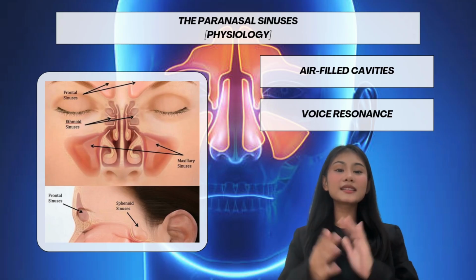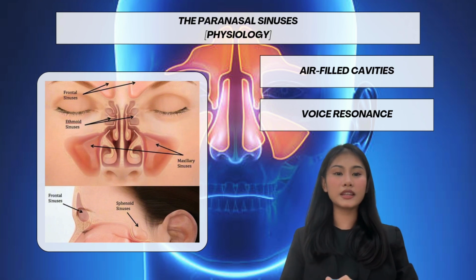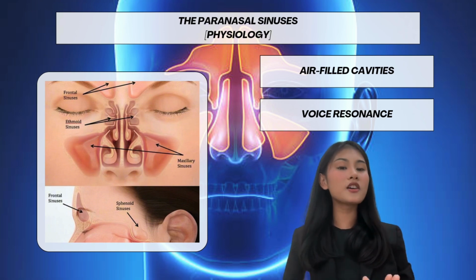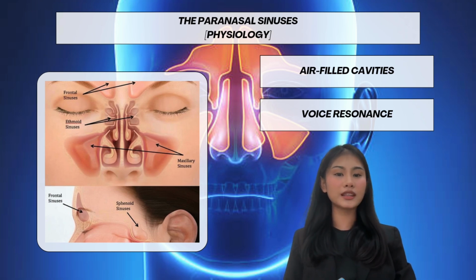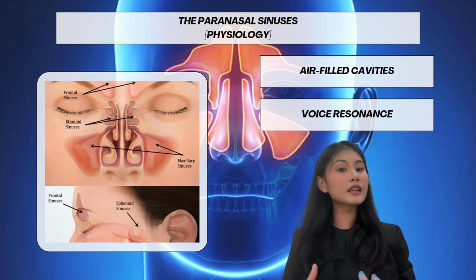The paranasal sinuses are air-filled cavities within the skull that serve multiple important functions. They help lighten the head, reducing its overall weight while maintaining structural integrity, and contribute to voice resonance. They also produce mucus to keep the nasal passages lubricated, supporting the overall function of the respiratory tract.